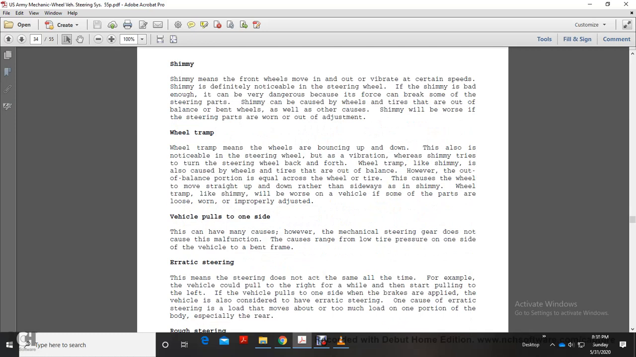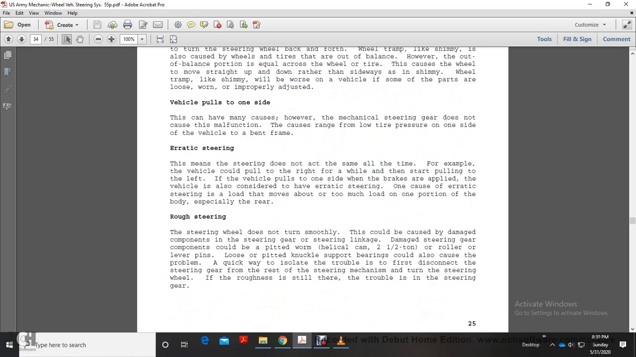Wheel tramp means the wheels are bouncing up and down, also with a noticeable vibration in the steering wheel. Wheel tramp is unlike shimmy, where the tire turns back and forth. Wheel tramp, like shimmy, is also caused by wheels and tires that are out of balance. However, the out-of-balance portion is on the opposite side of the wheel and tire, which causes the wheel to move straight up and down rather than sideways as in shimmy. Wheel tramp, like shimmy, will be worse if some of the parts are loose or improperly adjusted.